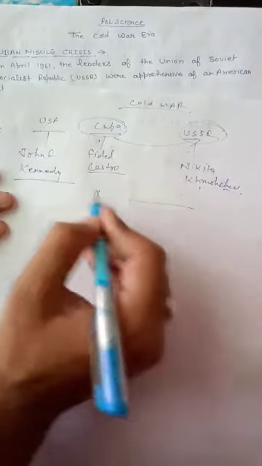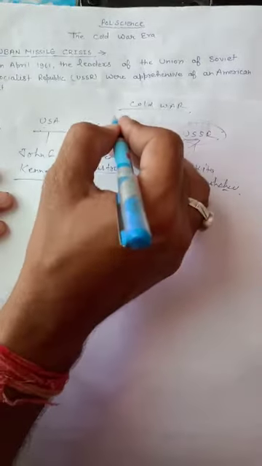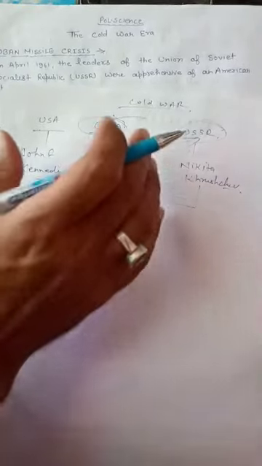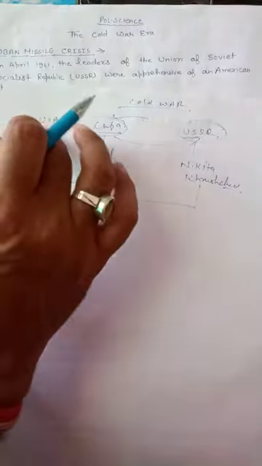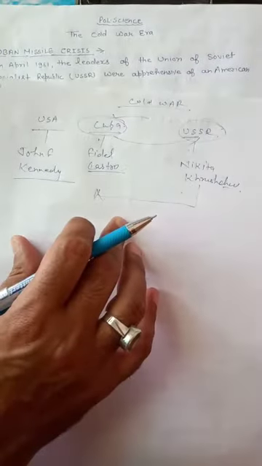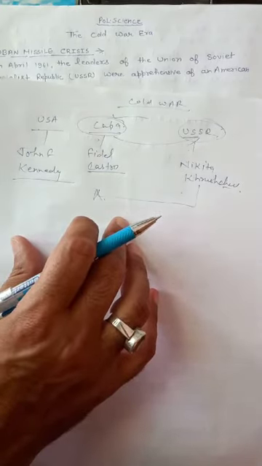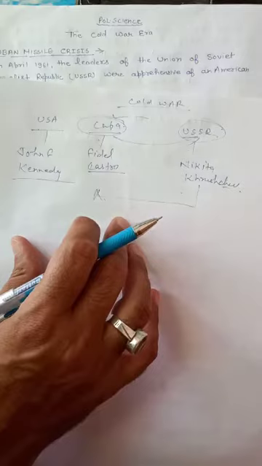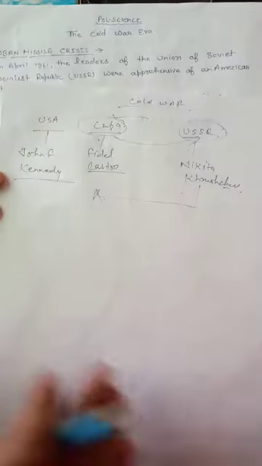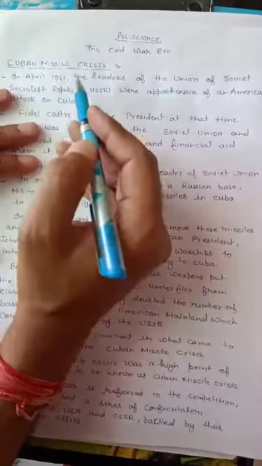Nikita Khrushchev planted nuclear weapons where? In Cuba. So there was great tension among the three countries, the USA, Cuba and the USSR. The world was afraid that there would be the next world war, an atomic war, a nuclear war, the third world war. So let us discuss one by one. We start the next concept, that is the Cuban Missile Crisis.